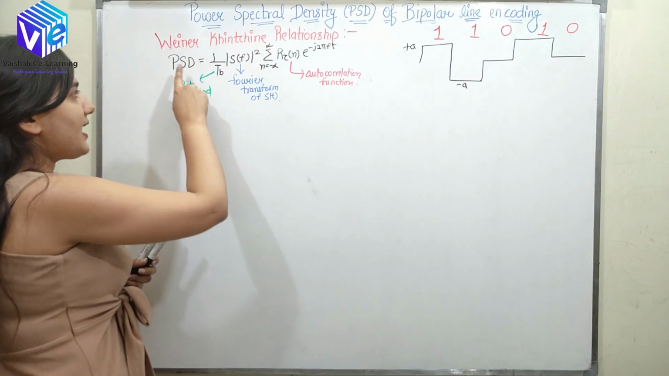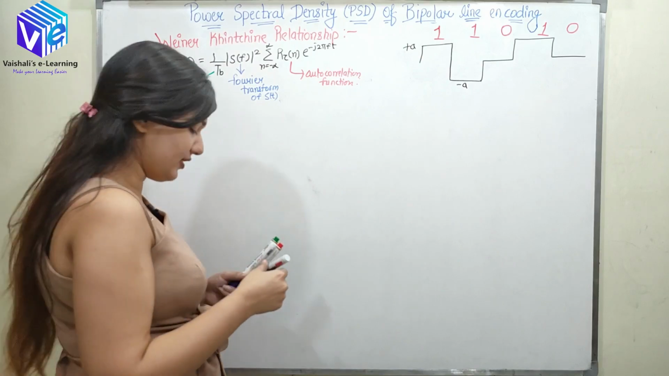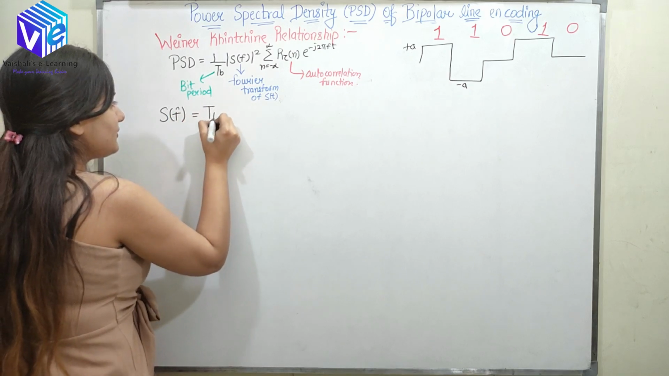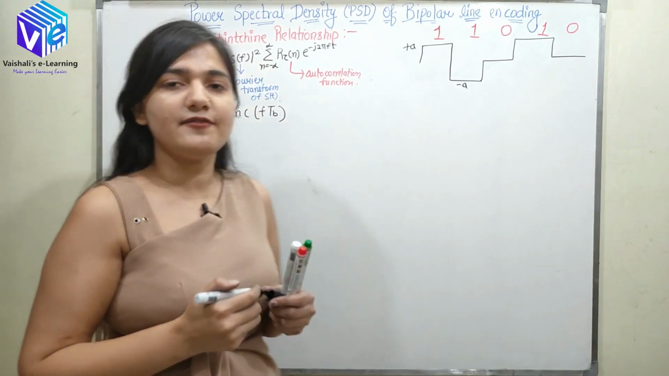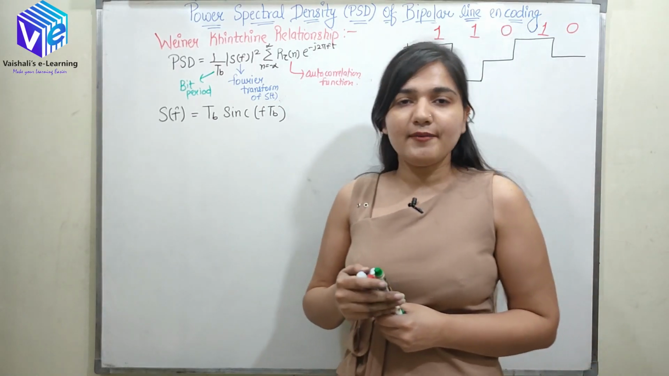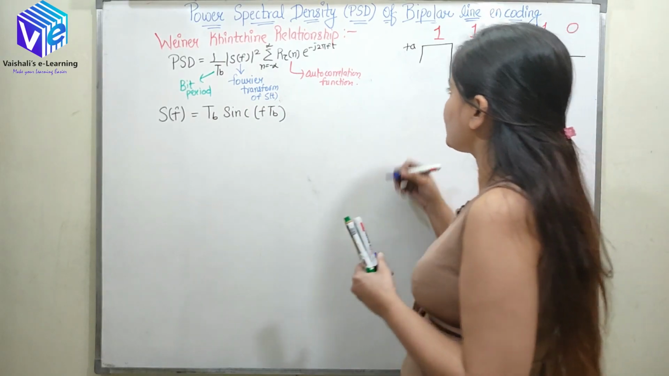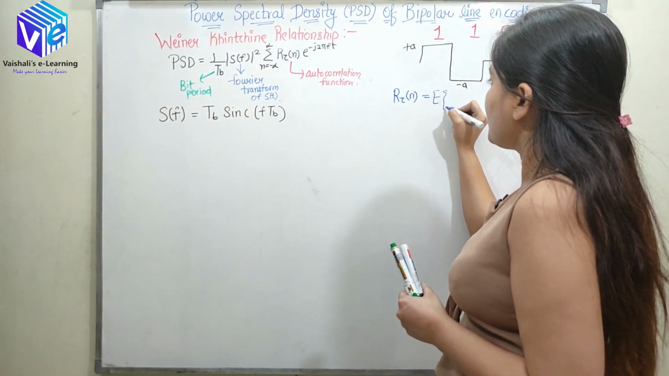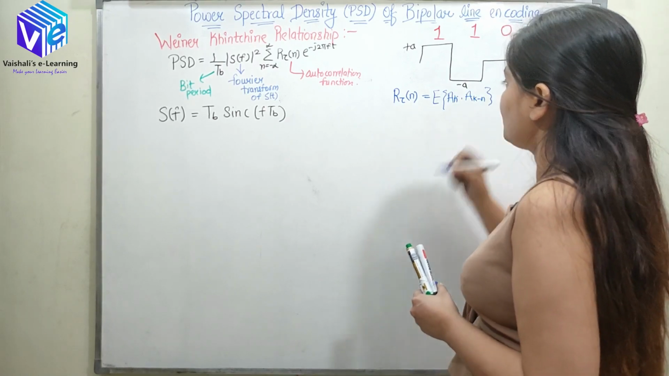Now to derive the power spectral density, I need two terms: the Fourier transform and the autocorrelation function. The Fourier transform I have already derived, which was TB sinc of f TB. You can go and watch my video on the PSD of unipolar line encoding where I derived S(f), so I am not going to repeat it. Now talking about the next thing, the autocorrelation function, R(tau n), which is equal to E of A_k multiplied by A_(k minus n). So this is my R(tau n).